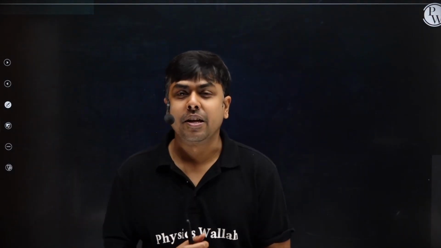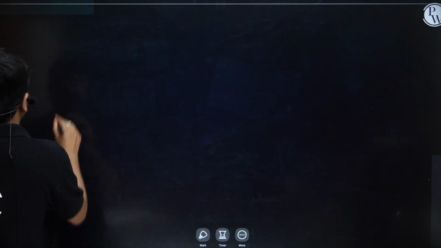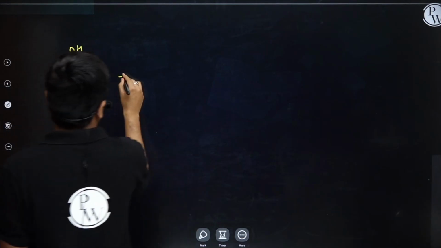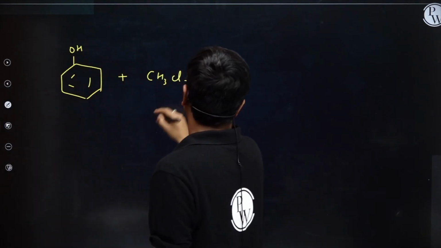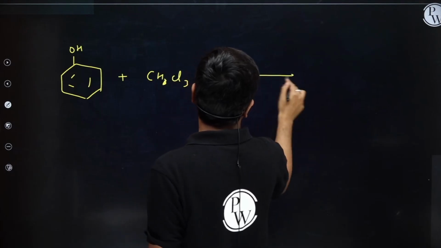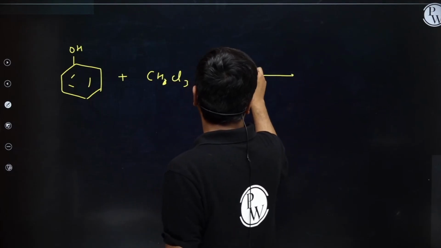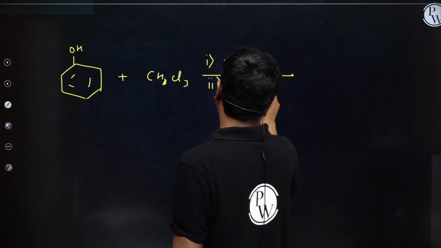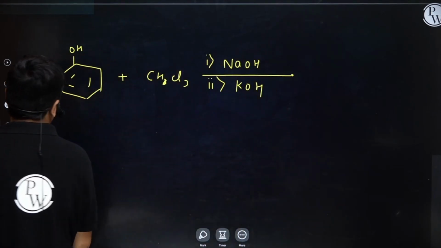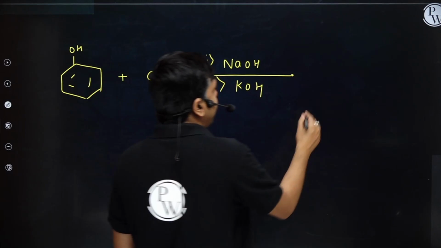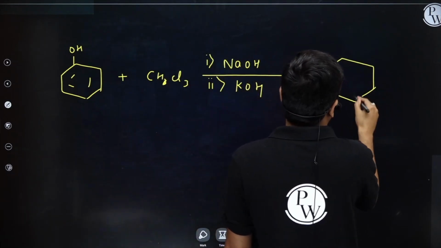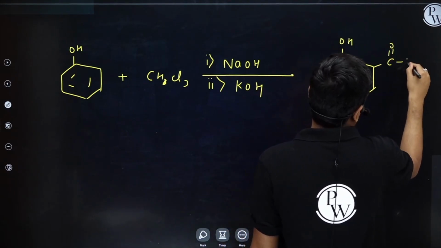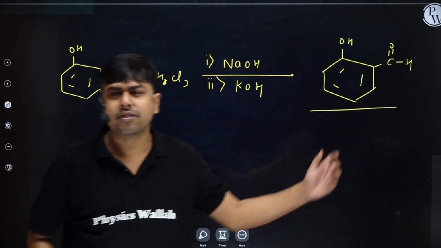Students, if we look at this Reimer-Tiemann reaction, I am having phenol. This phenol is treated with CHCl3, right? CHCl3 in the presence of a base. Now the base we can take is either NaOH or KOH. Now there is one more interesting story about this base also. And the product which we write is this one, right? OH and C double bond OH. Let's talk about this ortho itself because this is the major one.